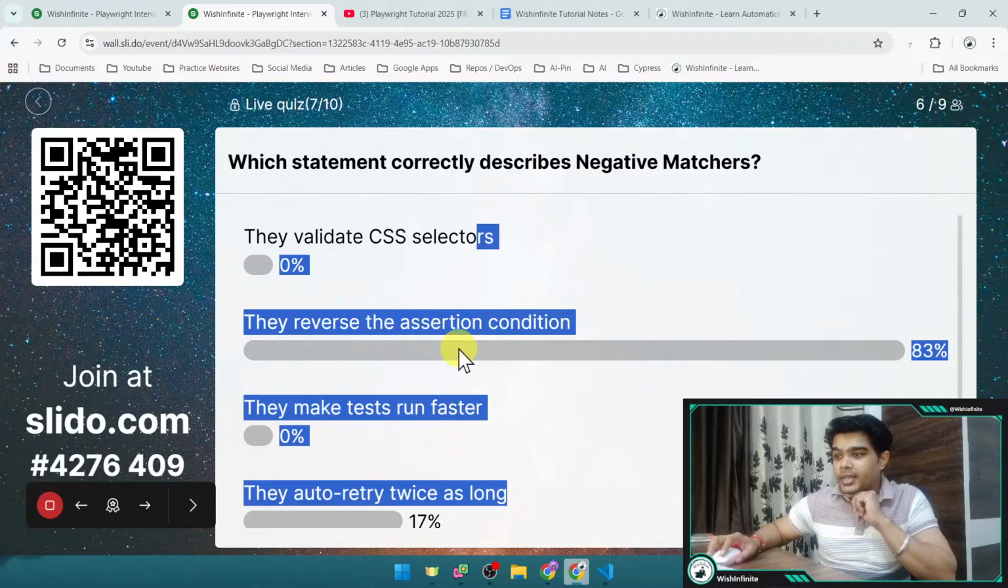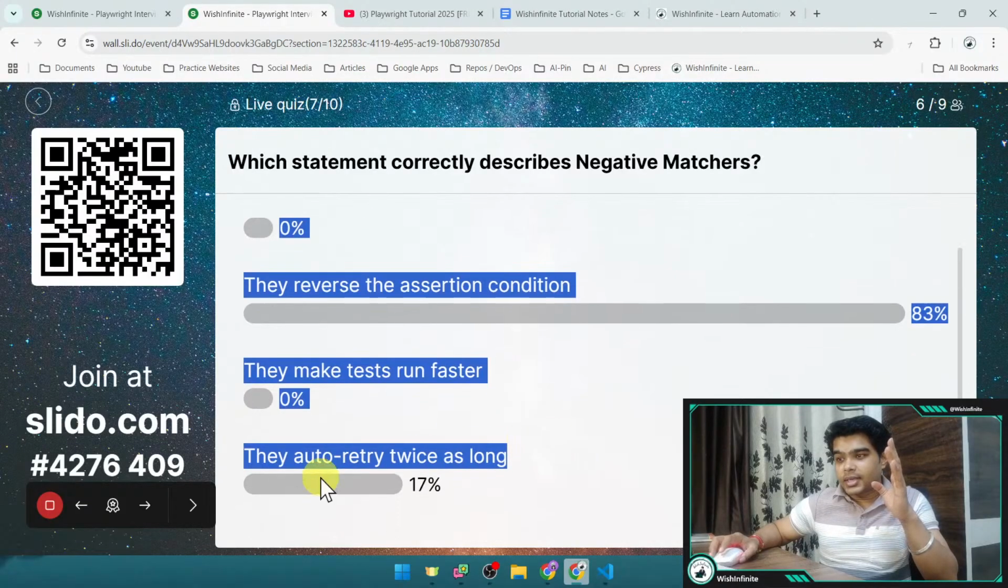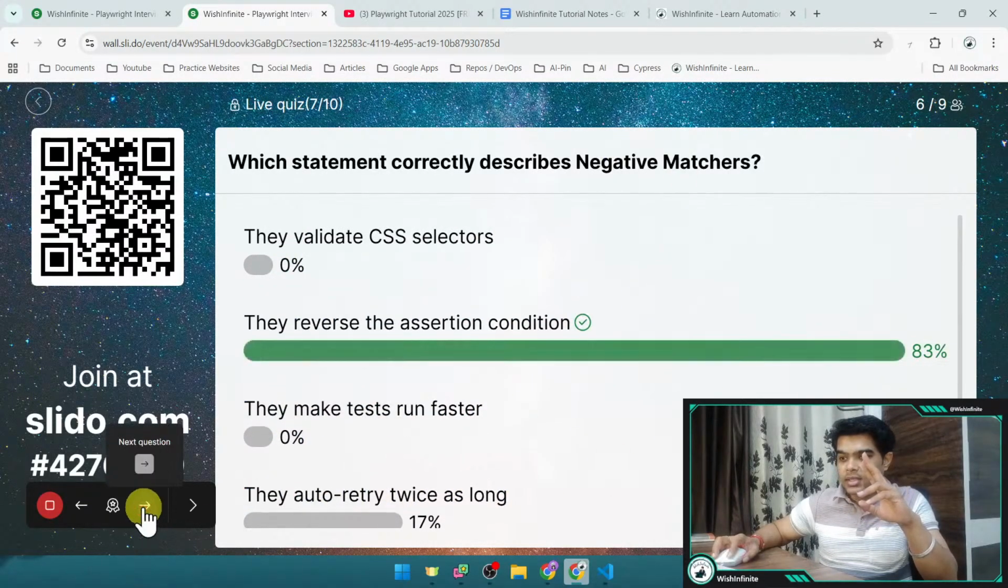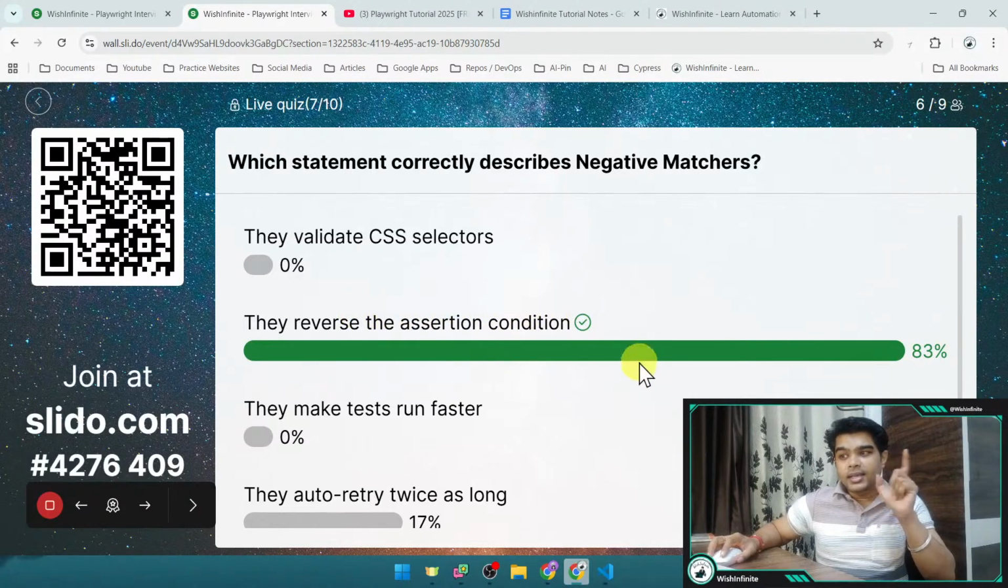this one. So 83% people have given this option B, that they reverse the assertion condition, and 17% people have given this particular answer. Let me reveal the correct answer first. So option B is the correct answer. They reverse the assertion condition.